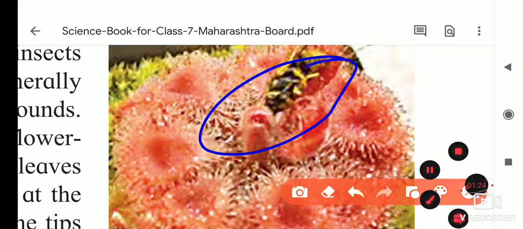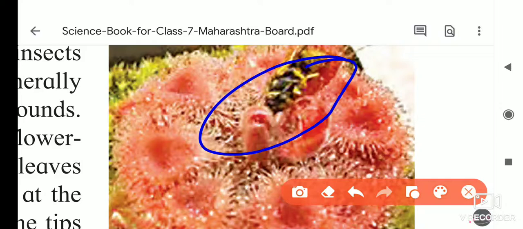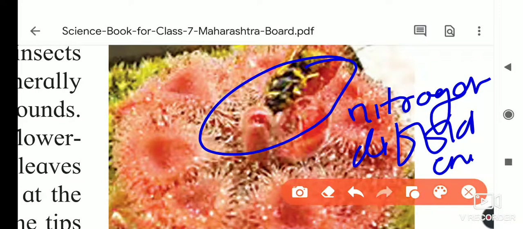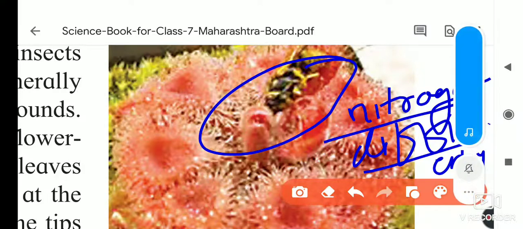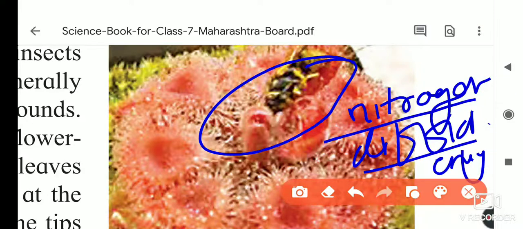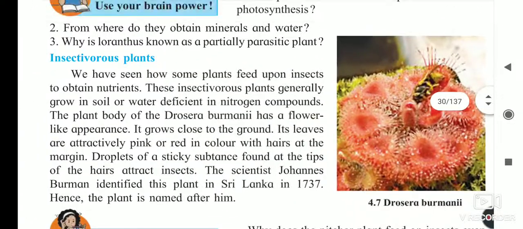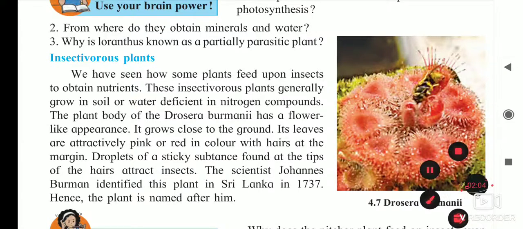The reason behind it is that these plants grow in soil where there is a nitrogen deficiency. As you know, nitrogen is very important for the growth of plants, and that's why, to fulfill the need of nitrogen, these plants are very attractive to attract the insect. From the insect's body they are getting the nitrogen.